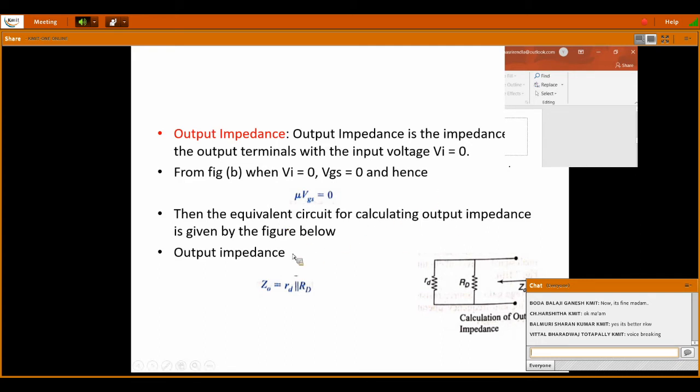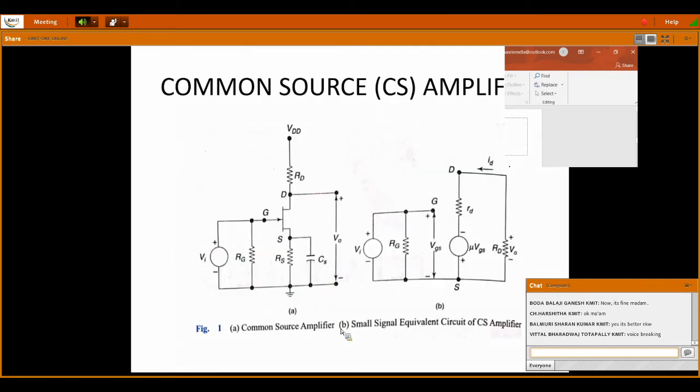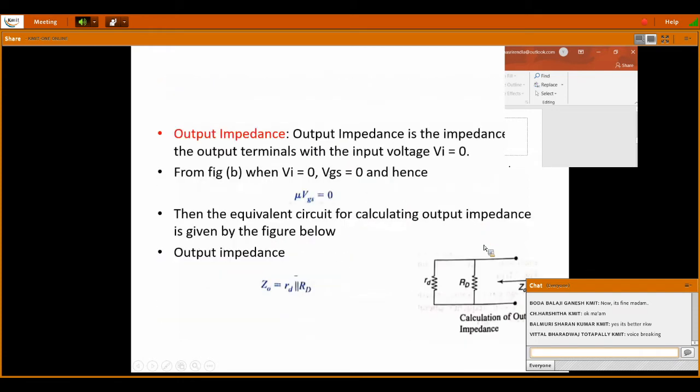Then the equivalent circuit for calculating output impedance is given by the figure below. Output impedance means only the output circuitry is taken. The input voltage is 0, so the mu VGS part is 0 and you are left with only small rd and capital RD. Calculating the equivalent resistance of these two parallel resistors, the output impedance Z0 is equal to rd parallel with RD.